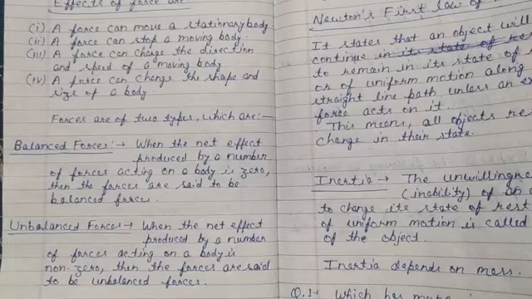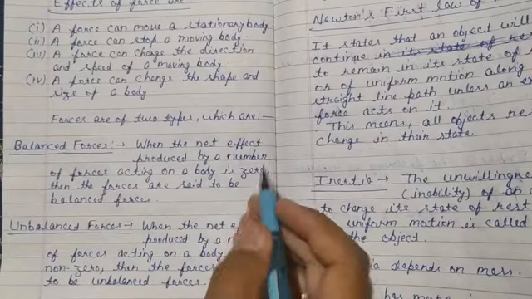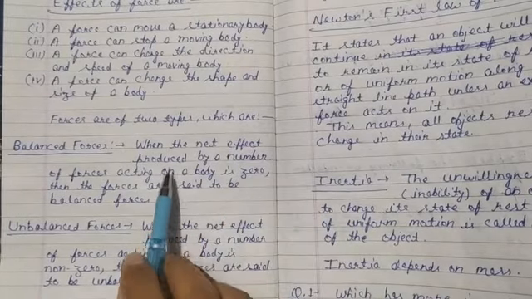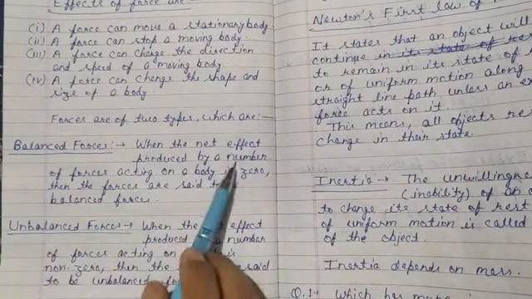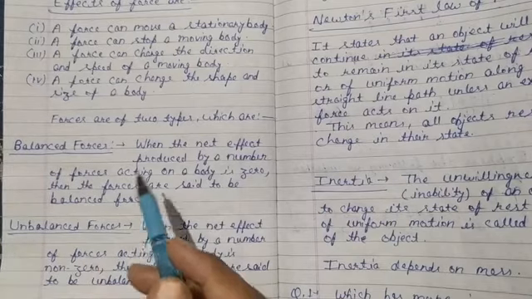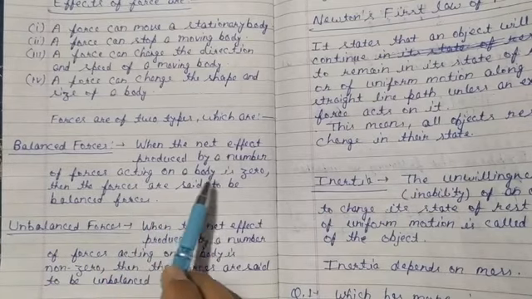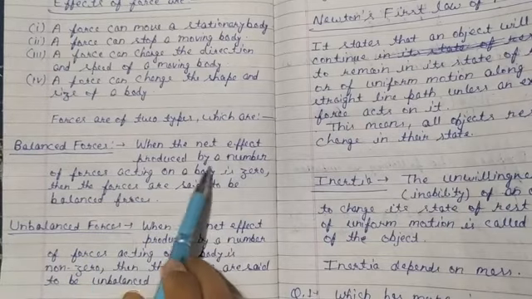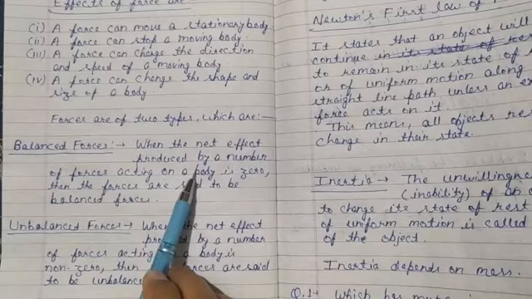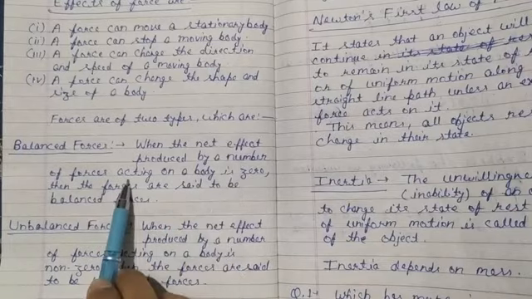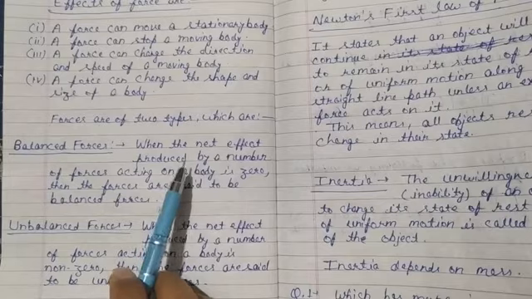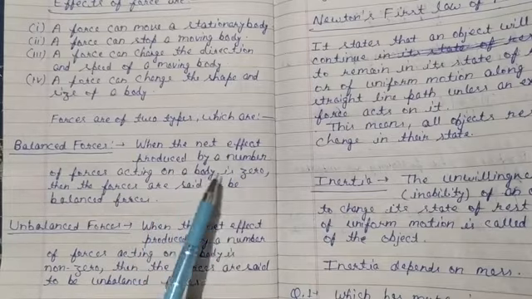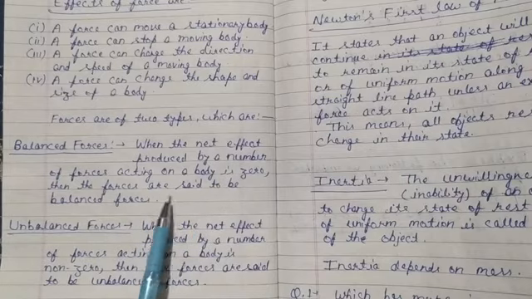Balanced forces: when the net effect produced by a number of forces, more than one force, acting on a body is zero, then the forces are said to be balanced forces. If we apply more than one force on a body, but the net effect on the body is zero, then the forces are said to be balanced.